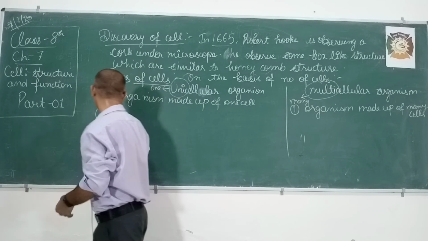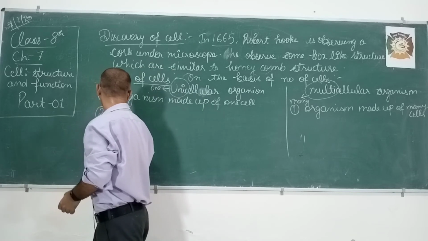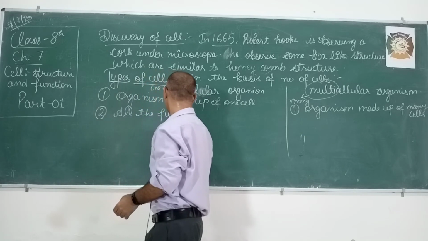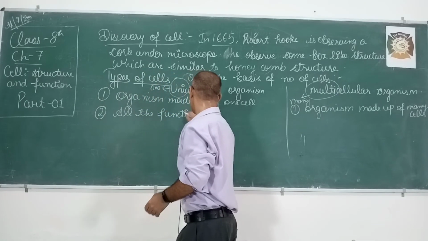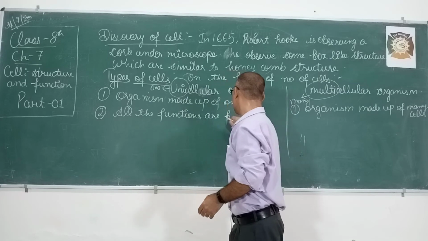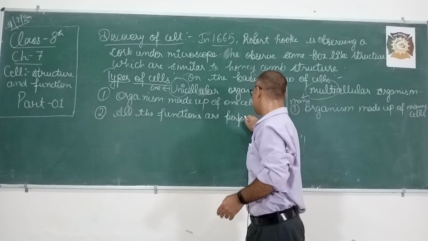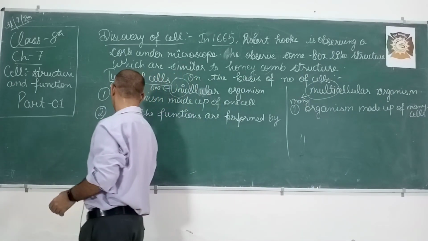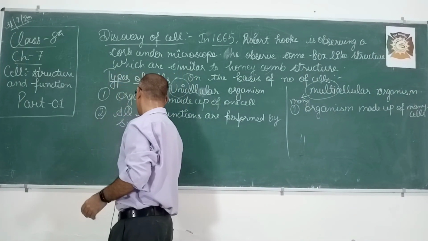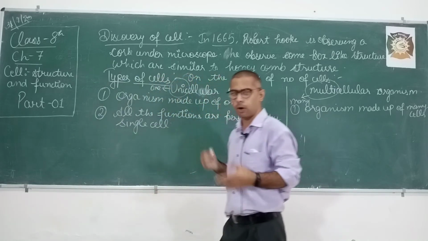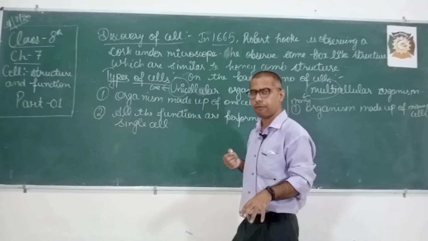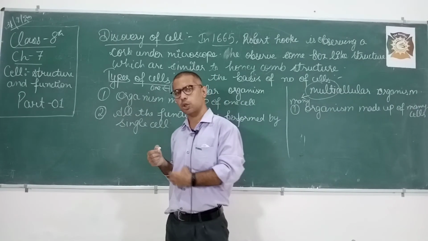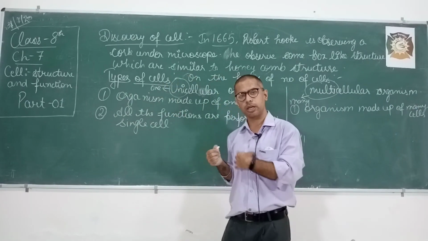Okay, now the second difference. All the functions are performed by a single cell. So what is the meaning of this line? In our body, we are doing excretion, respiration, digestion, so different parts and different cells are doing different tasks.